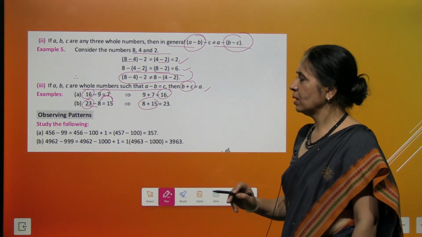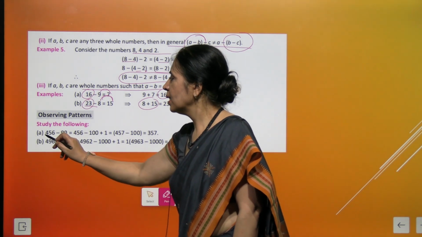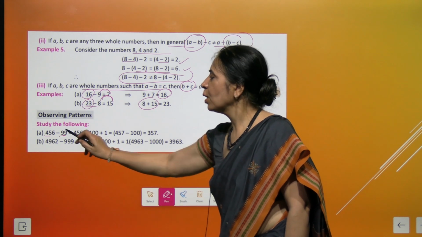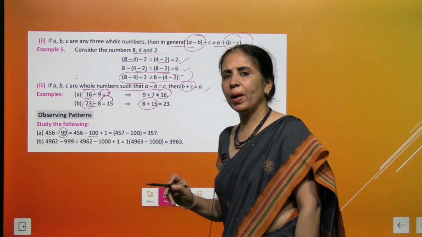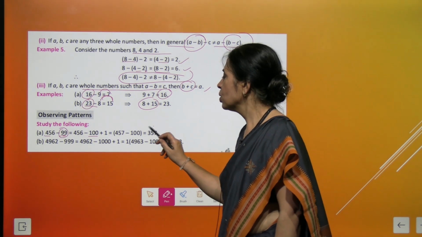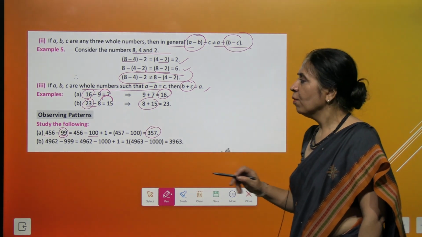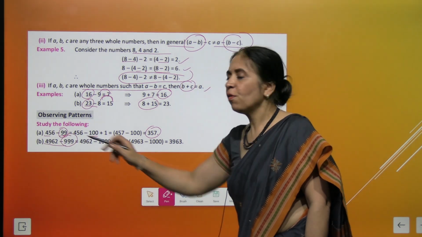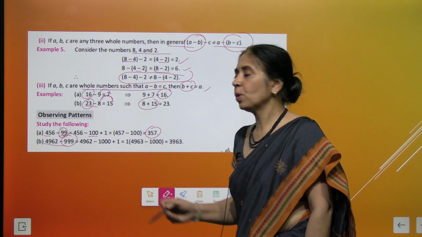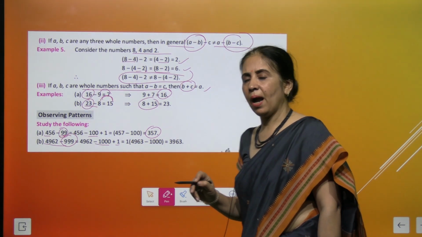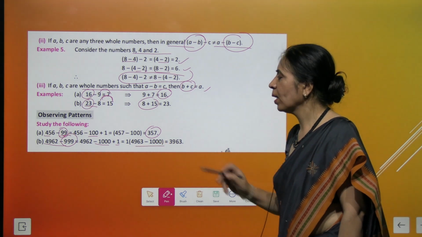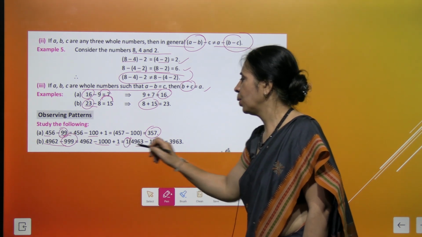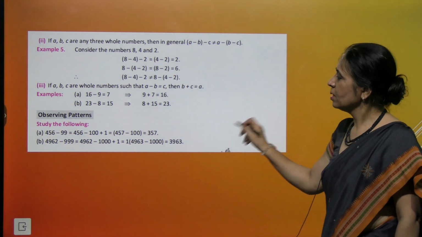Based on this, we come to some more observation patterns. See, this is 456 minus 99. Instead of taking away 99, we first take away 100 and add 1 to it. Got it? So this makes your calculation easier. Further, instead of taking away 999, it's easier to take away 1000 and then add 1 to it. So your result is easier to get.